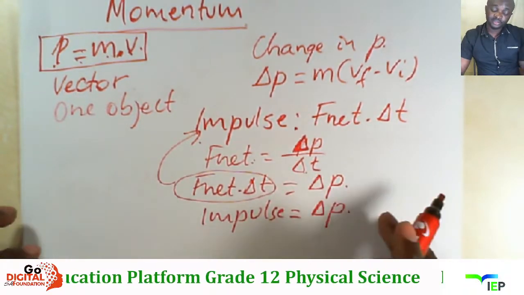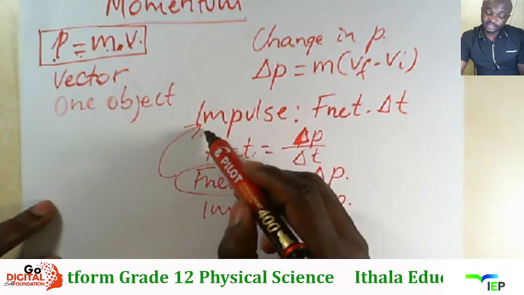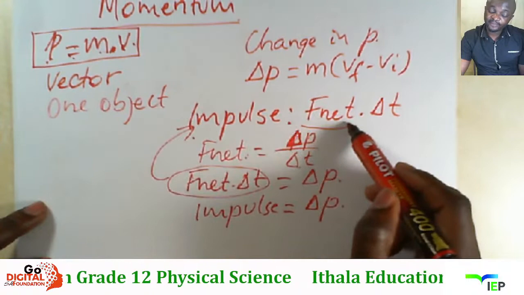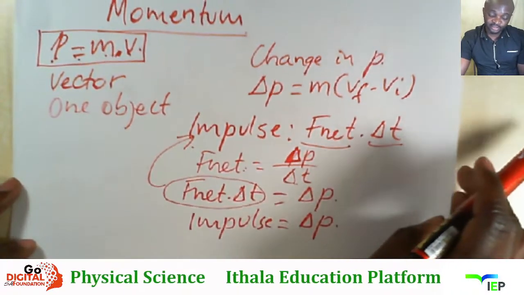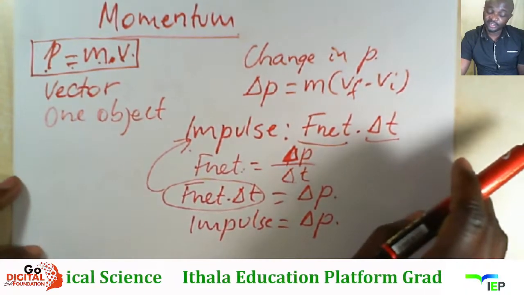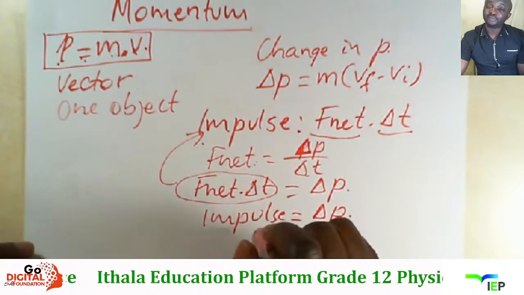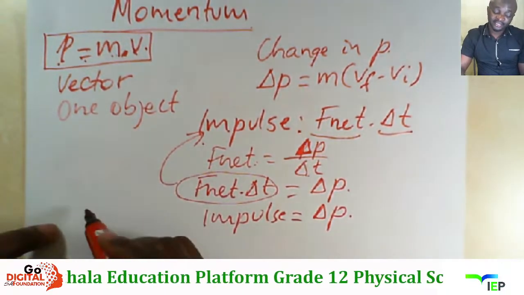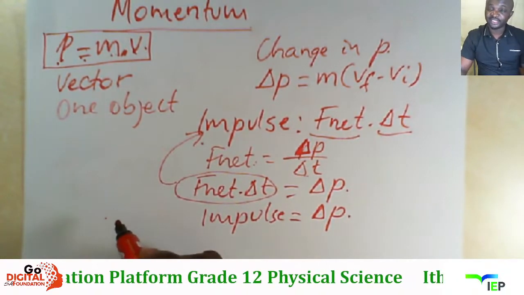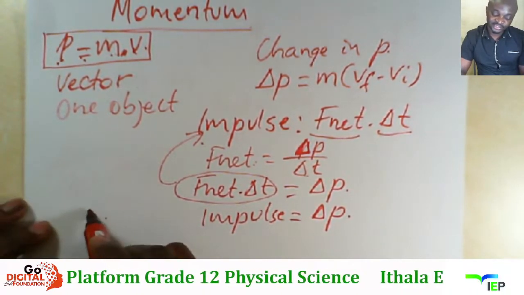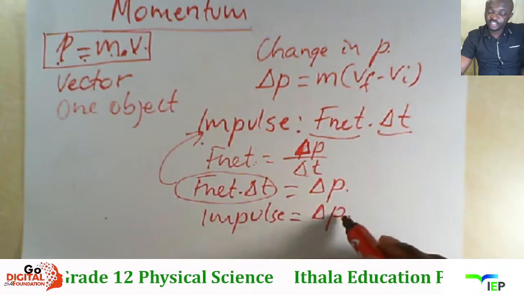Now uzobona ukuthi ku statement bese kuthiwa calculate the impulse. Kodwa when uyazi ukuthi impulse kumele uthole the net force nesikhathi. Mawubuka nje ku statement akukho into ehambisana ne force noma into ekhuluma ngesikhathi. But bakunika mhlambe ama velocity kuthiwa it's moving mhlambe at 2 meters per second, then the velocity changes to 5 meters per second. So bakunika ama velocity ashintshayo. Then with those velocities uyazi ukuthi ungayithola i-change in momentum.